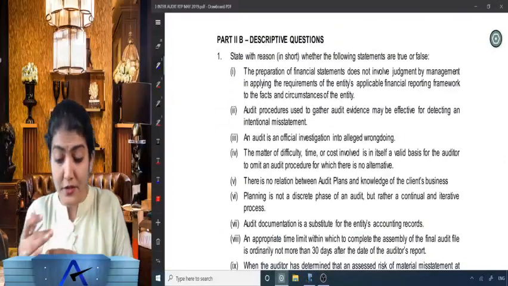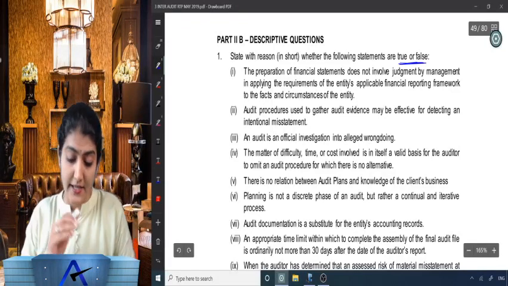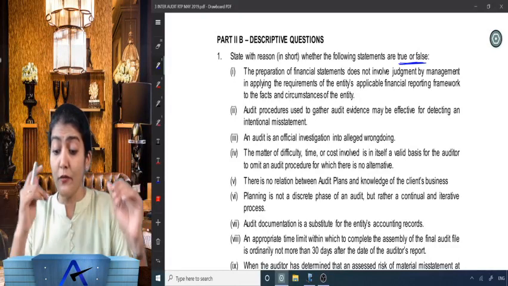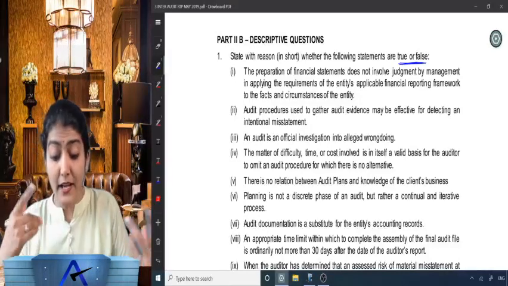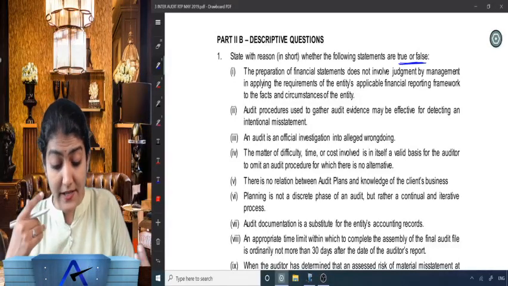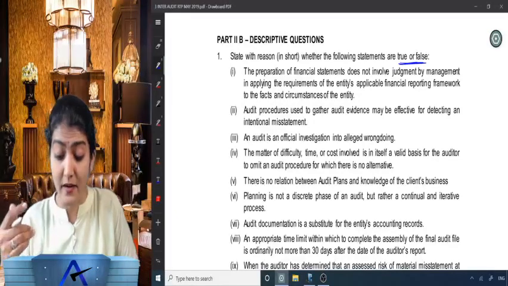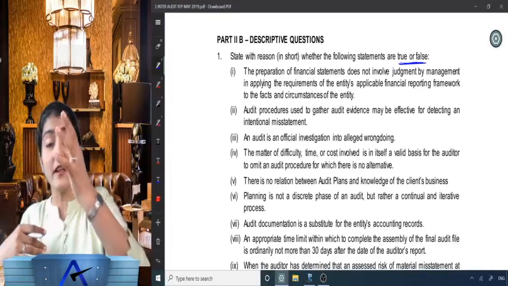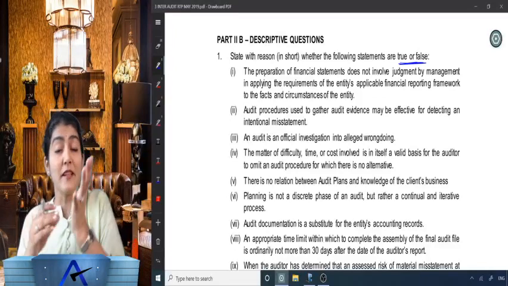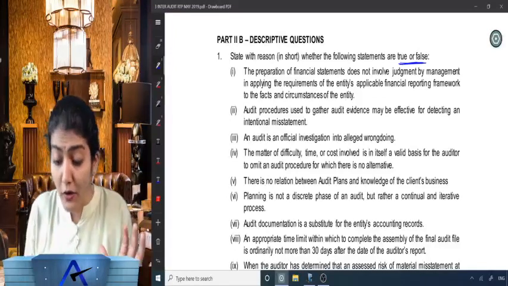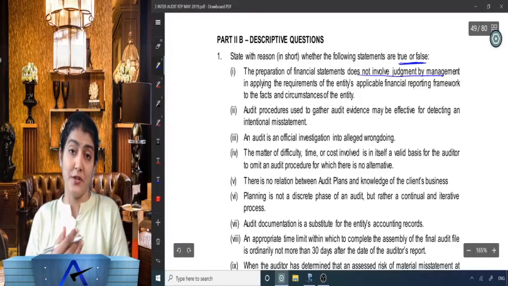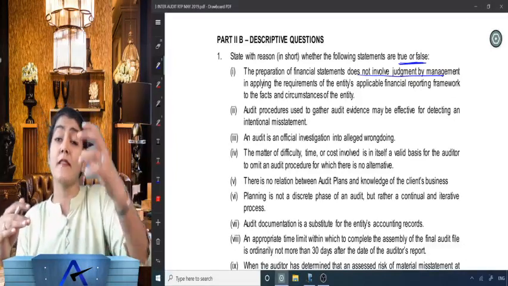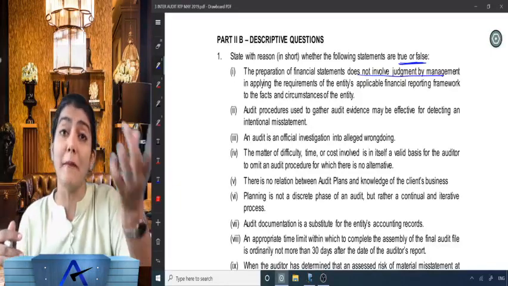Right, now let us look into the true or false. The preparation of financial statements does not involve judgment by management in applying the requirements of the entity's AFRF to the facts and circumstances of the entity. It says application of AFRF in the preparation of financial statements by the management does not involve any judgment by the management. Rather, it involves a significant amount of judgment by the management.